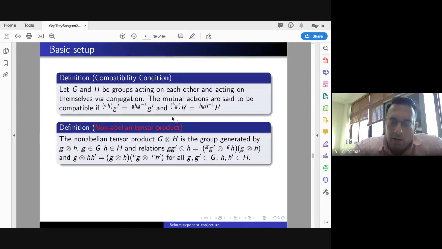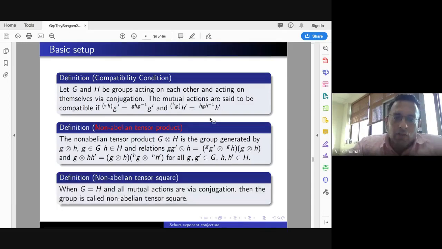But in this talk, I will consider the compatible ones. We will be in a very special case very soon, so you will not have to worry about this. Otherwise, in general, if you take two groups and actions, this will not end up being compatible. So this is very specific.